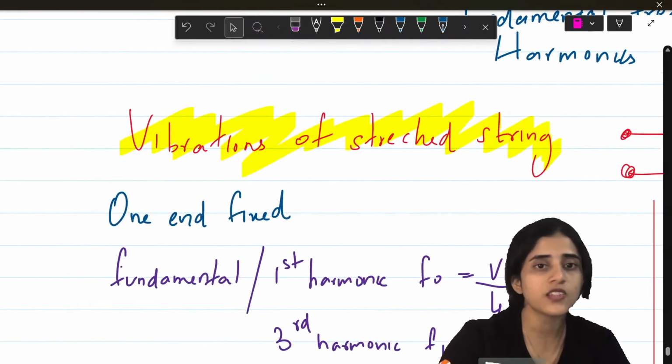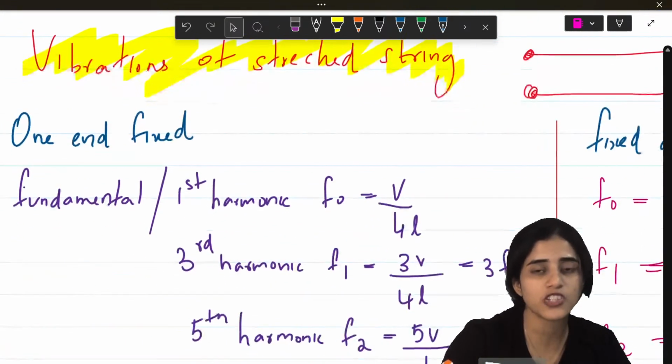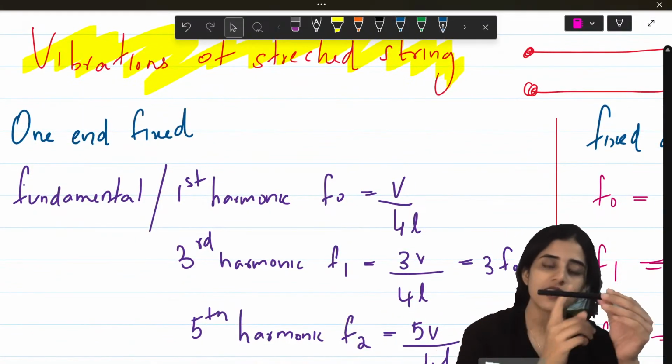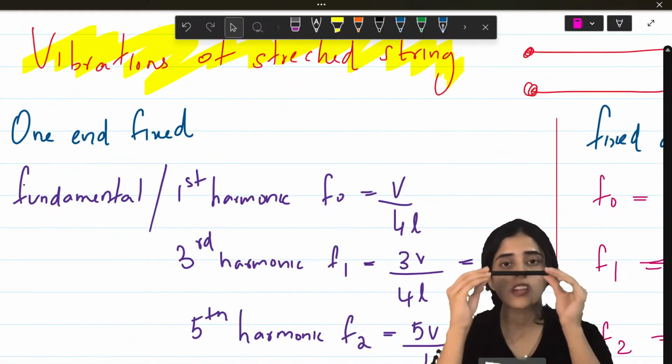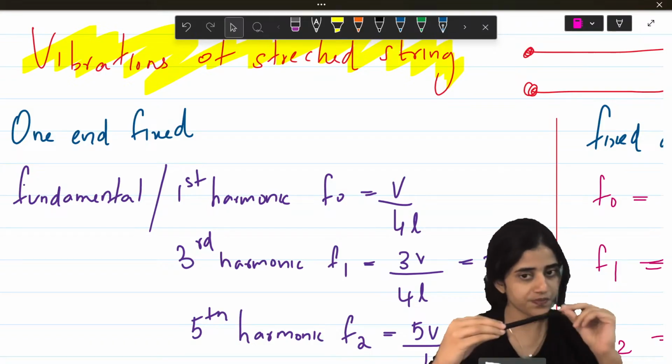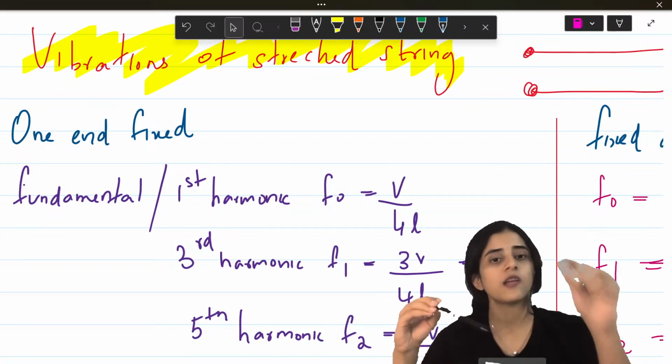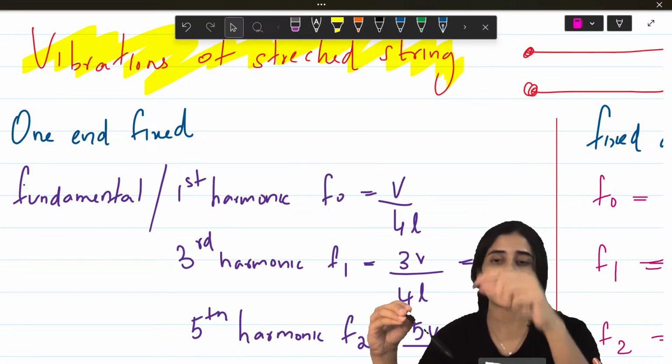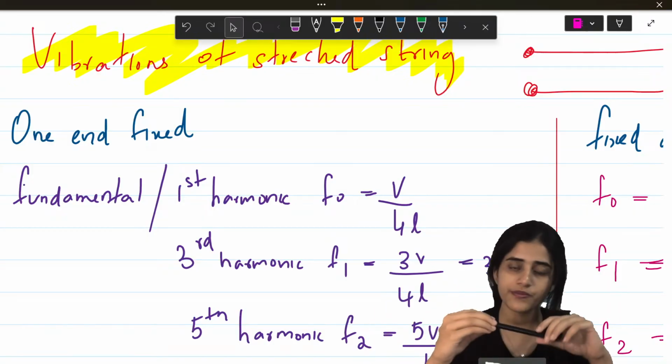So these are the two cases of vibrations on a stretched string. One is for one end fixed, the other is for two ends fixed. Is that clear? So you have the first, third and fifth harmonics here, and here you have 1, 2 and 3.